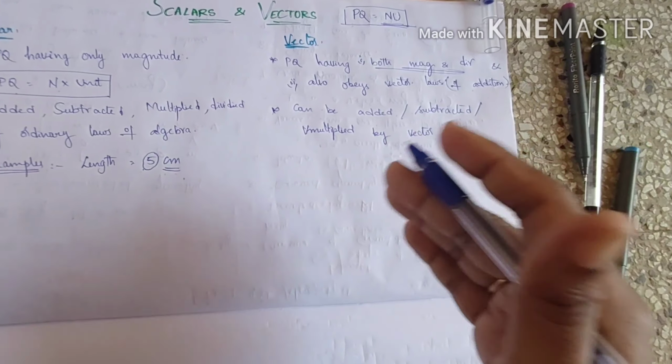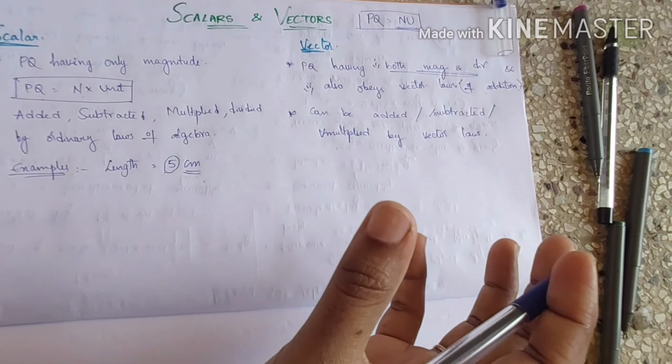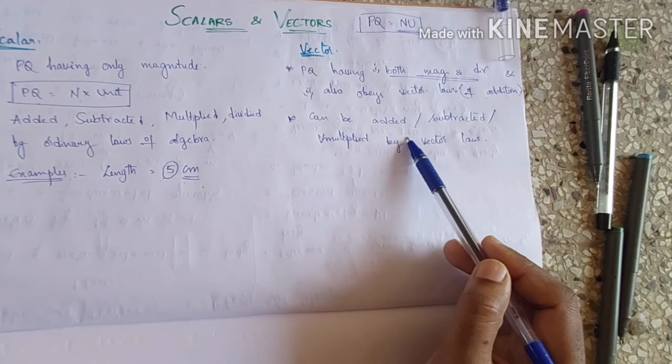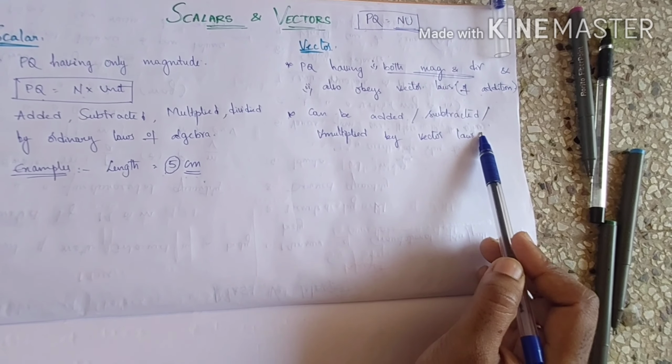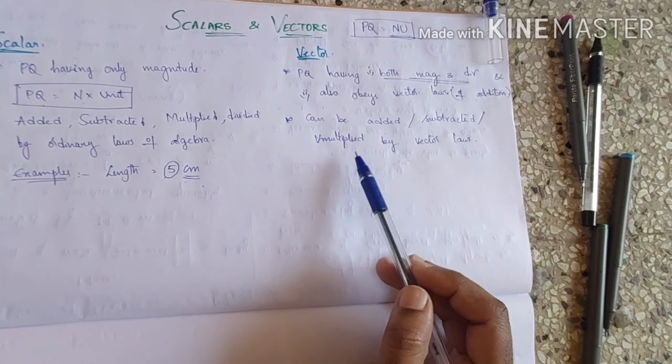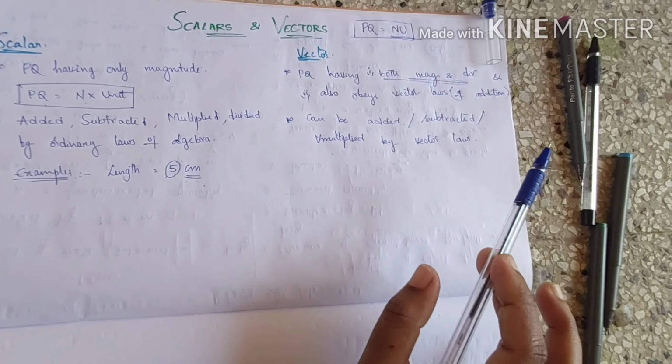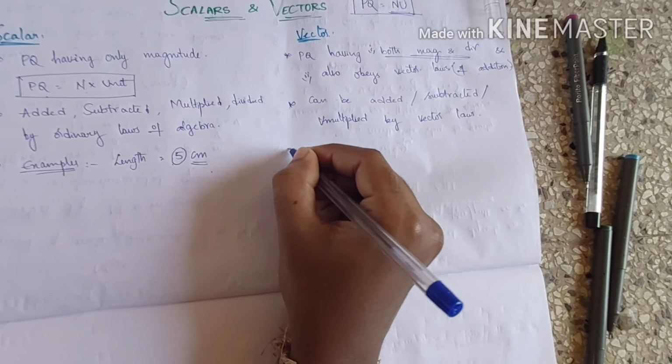Now this is a bit more advanced, so I'll just explain in a simple way. When you are adding vectors, you mostly follow the triangle of vectors or the parallelogram of vectors. When you are multiplying vectors, you follow the scalar product or dot product. Now we'll see an example of it.